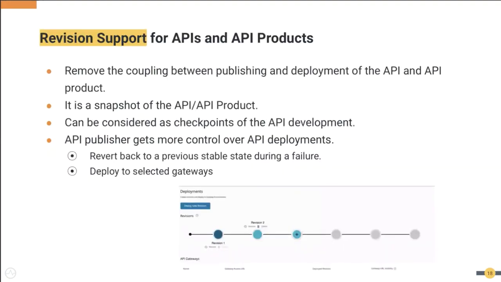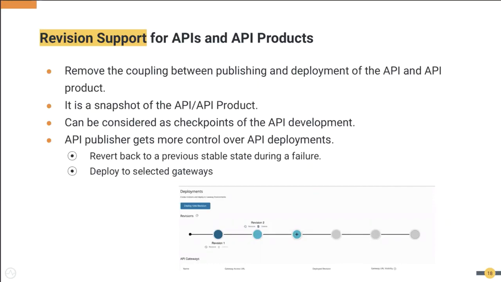And the next one is revision support. If you look at the business requirement of revision support, if you're using previous versions or other products, most of the time you create an API, you deploy that API at once, and then every time you publish or make a change to the API, that particular change will take effect in the gateway as well. With this release, we have separated API development and deployment. So you can keep developing your API, but the artifact that you deployed in the gateway won't change with every change you make, right?